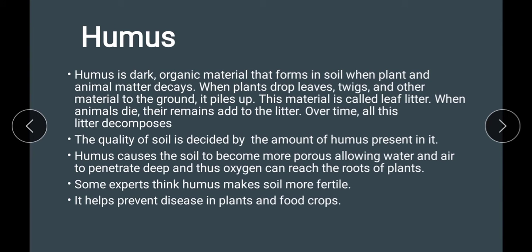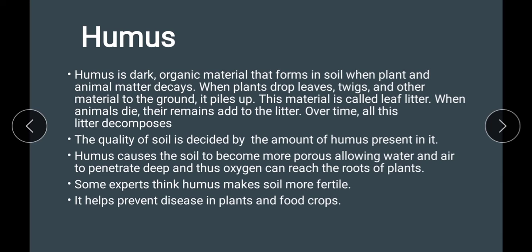Next is humus. What is humus? It is a dark organic material that forms in soil when plant and animal matter decays. So when plants drop leaves, twigs and other material to the ground, it results in the piling up of them. And as it piles up, it's known as the leaf litter. Animals can also die and it can add up to this litter, and over time all this litter decomposes. It decomposes to form the humus.